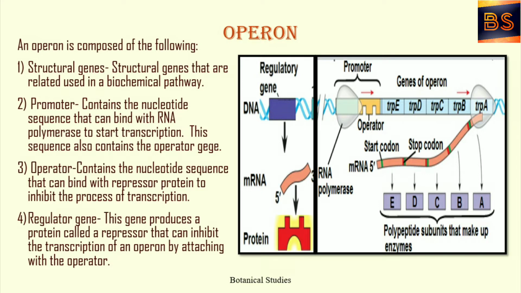This sequence also contains the operator gene. Operator contains the nucleotide sequences that can bind with the repressor protein to inhibit the process of transcription. Regulator gene. This gene produces a protein called repressor that can inhibit the transcription of an operon by attaching with the operator.